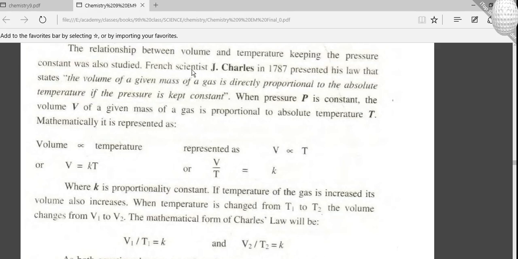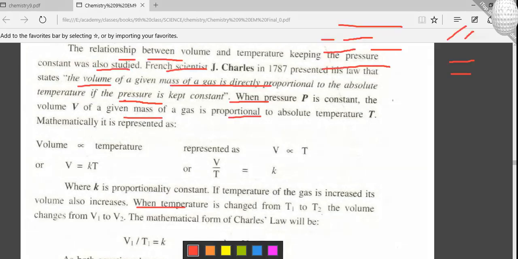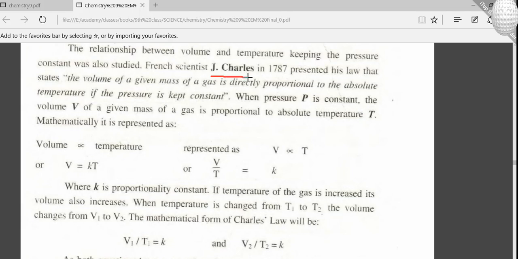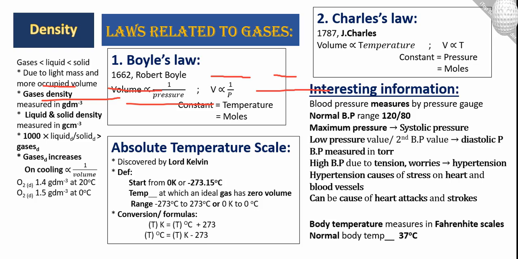Okay, here you can see that J. Charles in 1787 presented the law stating that the volume of a given mass of gas is directly proportional to its temperature, and the pressure is kept constant. So you can see this in your book in the detailed topic. It is a long question. Let me see an example and the next topic.